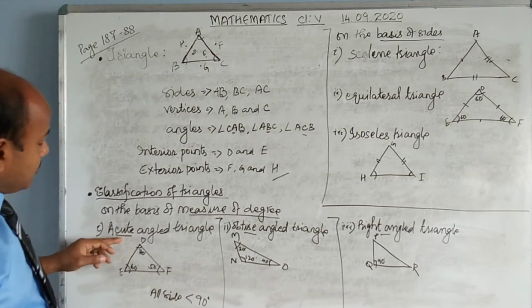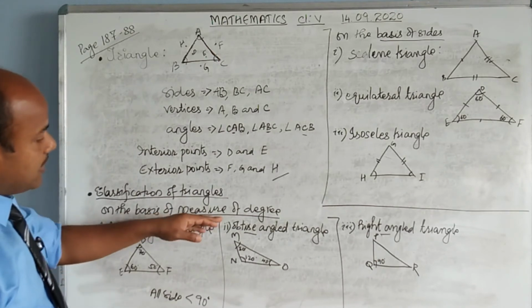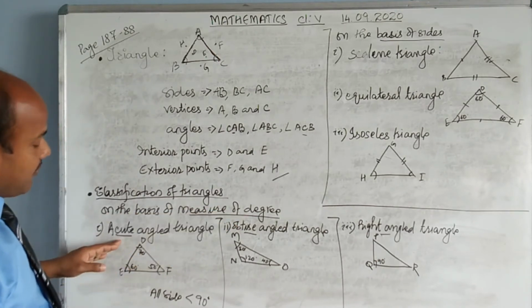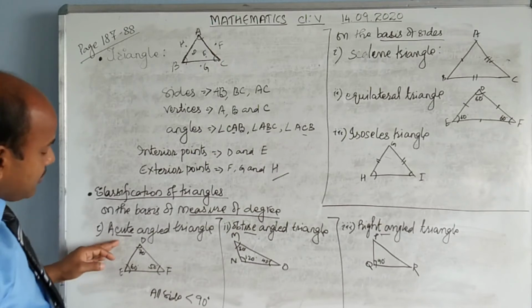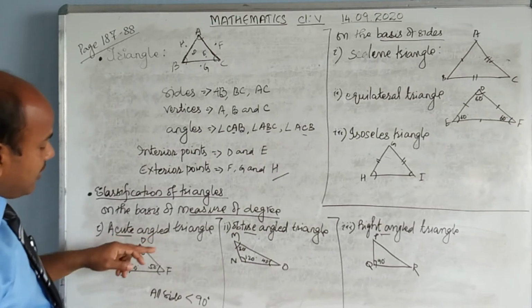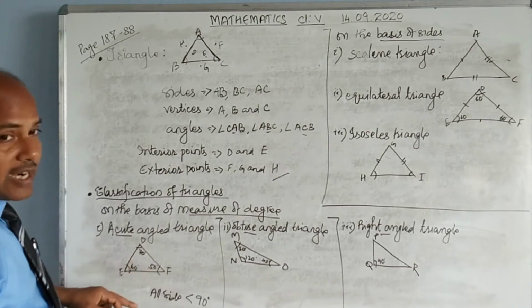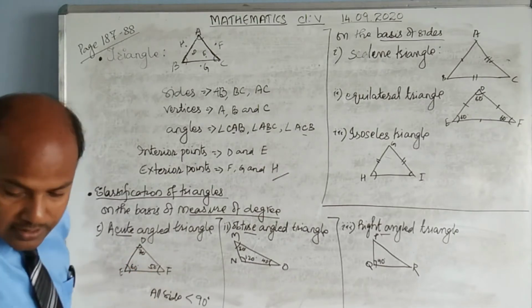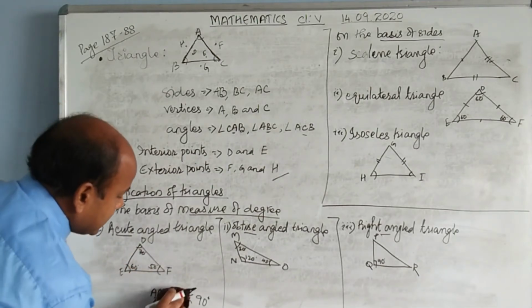Now come to this classification on the basis of the measure of degree. The first type of triangle is acute. In an acute angle triangle, all three angles are less than 90. Sorry, not sides, but all angles are less than 90.